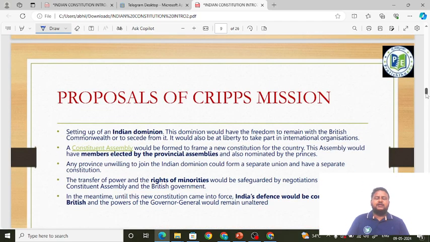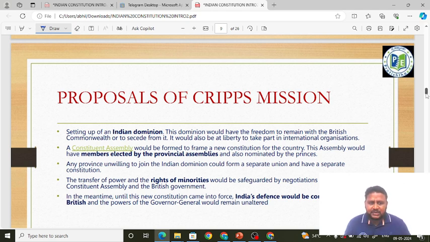Now, just like we learned the proposals of the August Offer, similarly we will learn the proposals of the Cripps Mission, friends. Please don't get confused. Proposals of the August Offer are different and proposals of the Cripps Mission are different. So friends, please pay attention now.